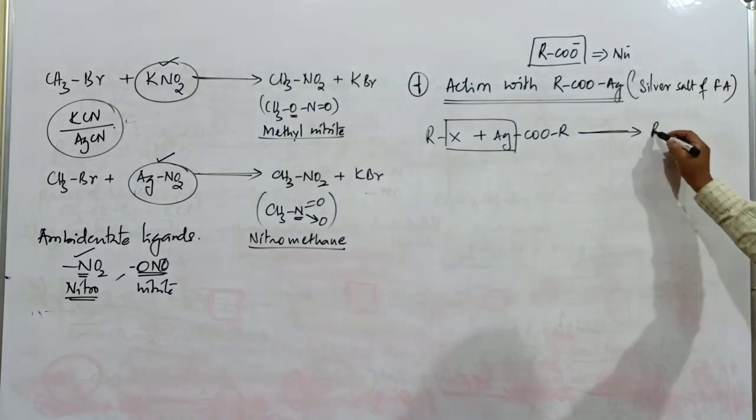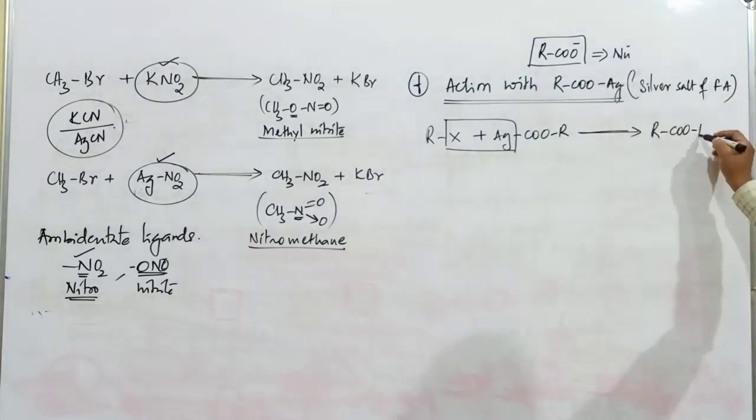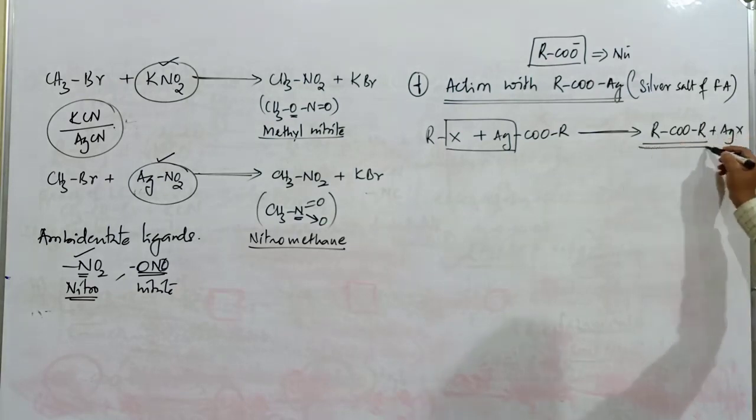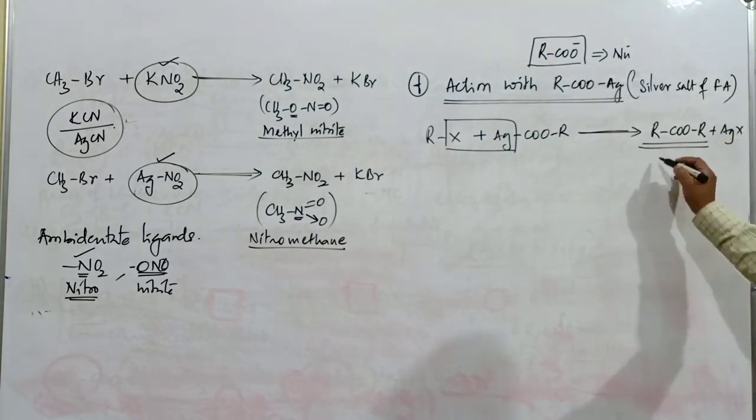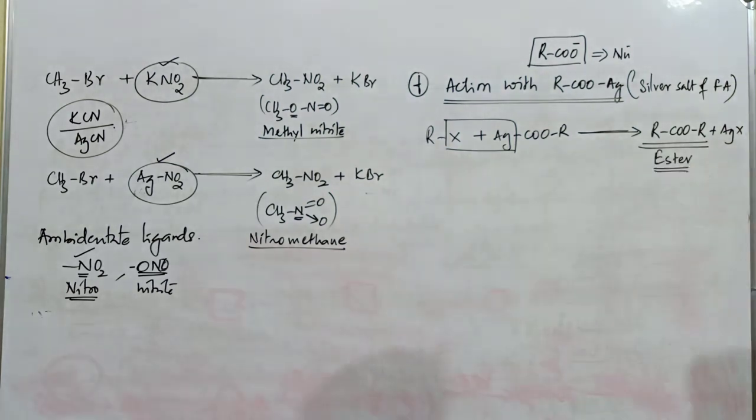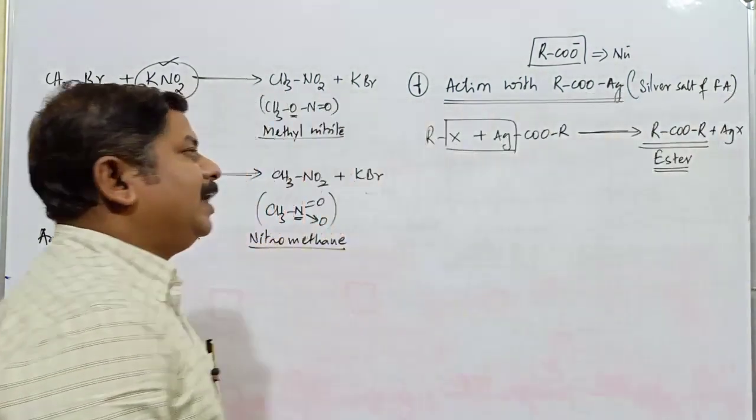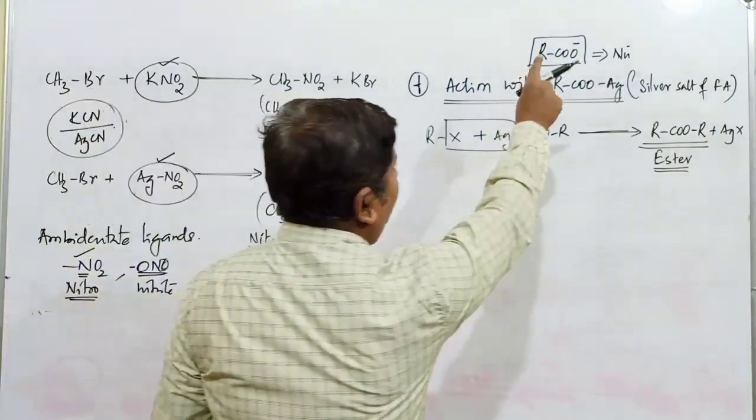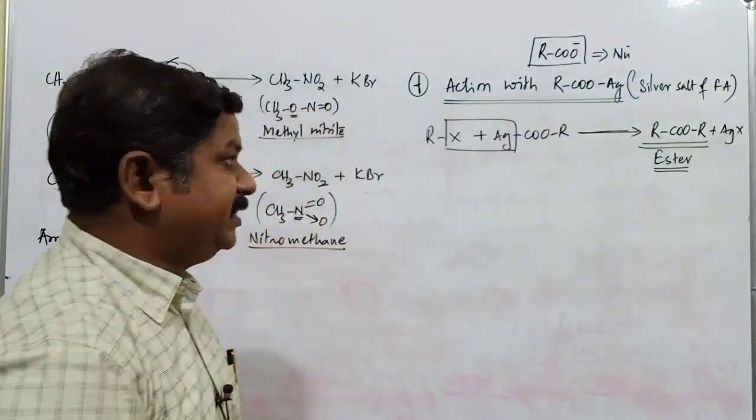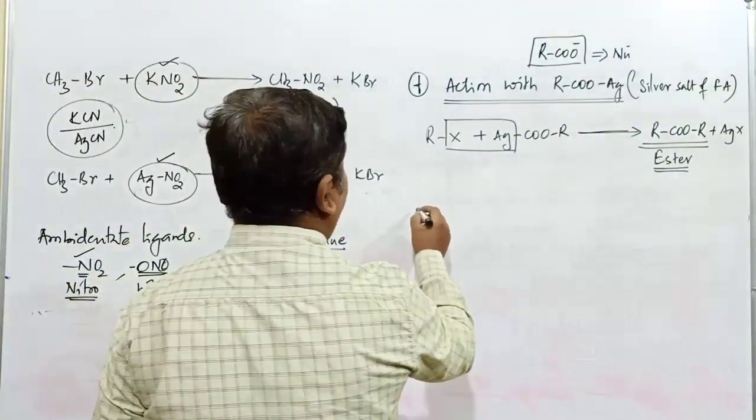So the compound obtained is RCOOR plus AgX. What type of molecule is RCOOR? This one belongs to the family of esters. Whenever an alkyl halide is treated with a nucleophile containing the carboxylate ion, the formation of what compound takes place? Ester. Ester compound formation takes place.